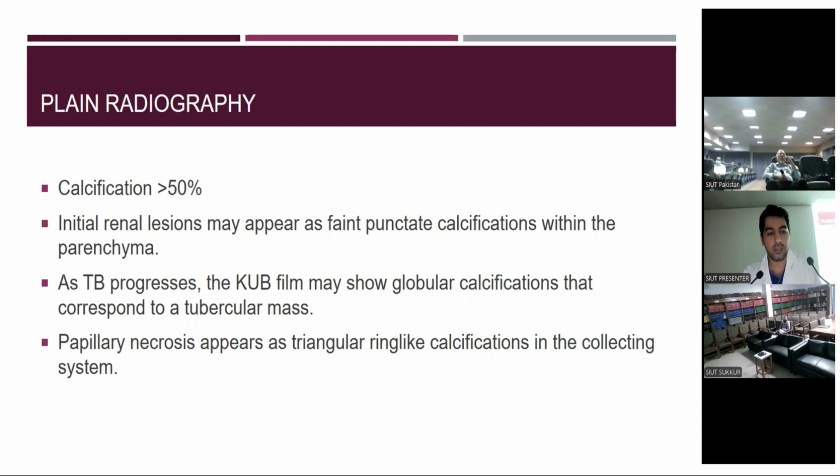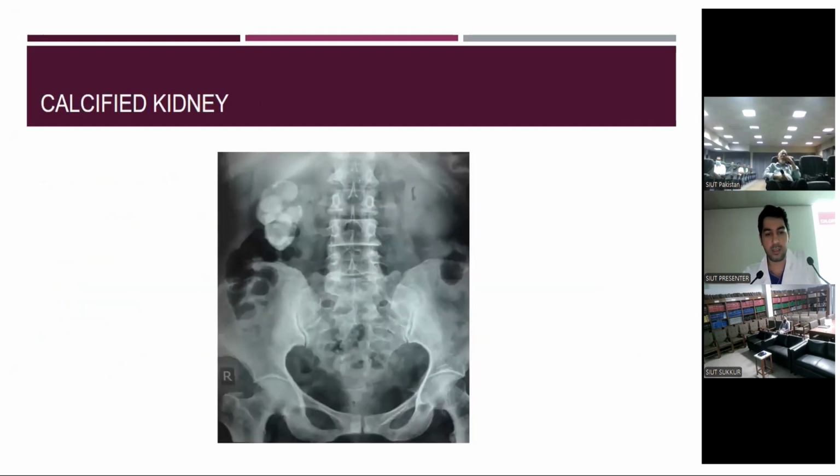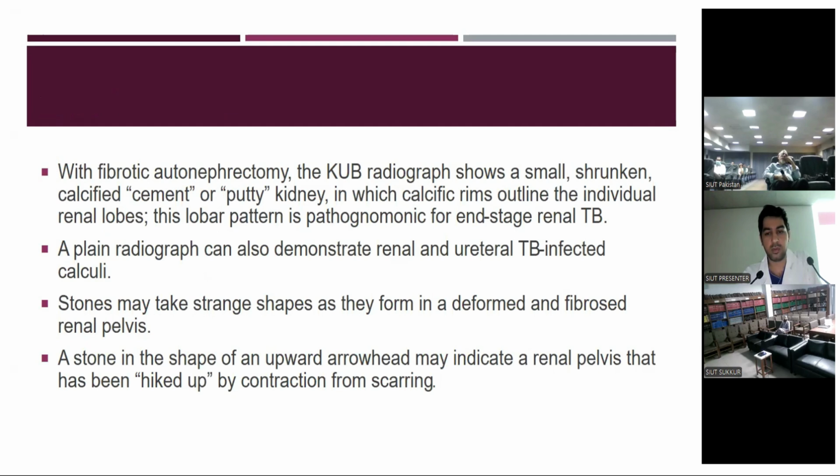Plain radiography. Initial renal lesion may appear as faint punctate calcification within the parenchyma. As TB progresses, the KUB film may show a globular calcification that corresponds to a tuberculous mass. Papillary necrosis appears as a triangular ring-like calcification in the collecting system. This is an X-ray KUB showing a very calcified shrunken small kidney, a putty kidney. With fibrotic autonephrectomy, the KUB radiograph shows a small, shrunken, calcified, cemented or putty kidney in which calcific rims outline the individual renal lobes. This lobar pattern is pathognomonic for end-stage renal tuberculosis.